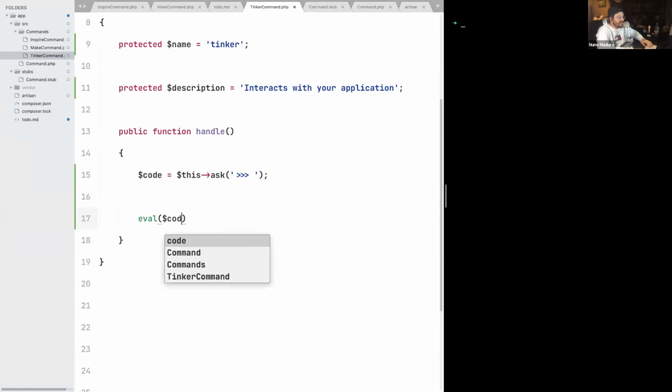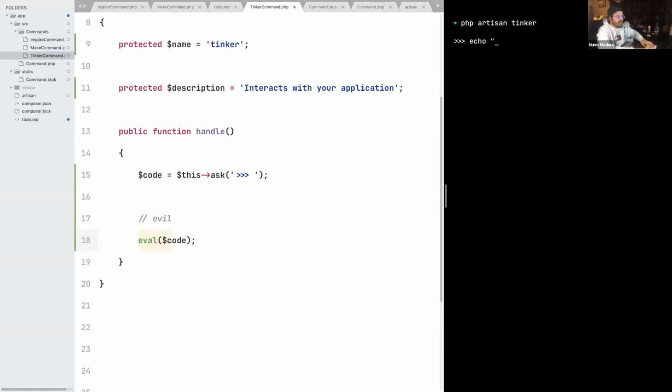Eval receives a quantity of code or a variable of code and evaluates that code at runtime. Let's add this comment with the name eval. Once you call eval and pass the code itself, we can type php artisan tinker, type echo foo, and then we see foo printed on the terminal. So this function evaluates code at runtime, which is exactly what Tinker is doing behind the scenes.